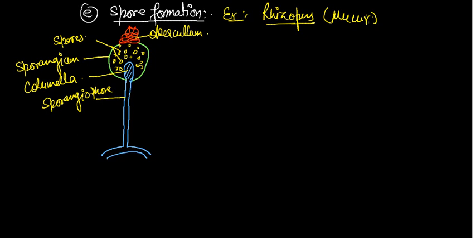This structure is called stolon. With the help of the stolon, it can easily attach to any substratum. Substratum means any place. Now listen very carefully, because I am going to explain it again.